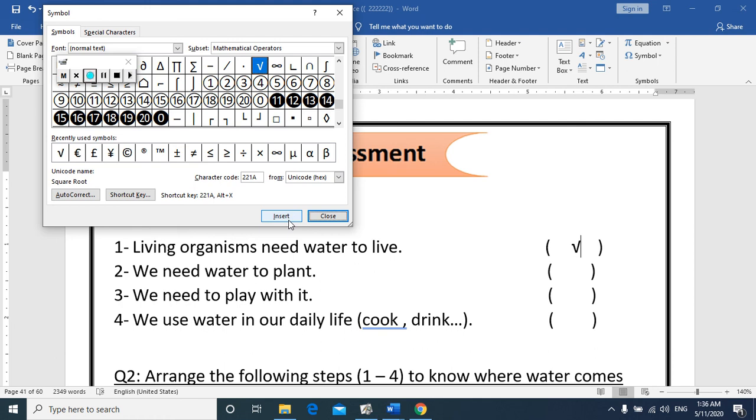Okay. Number 2, we need water to plant. Right or wrong? Who can tell me? Wait. Think carefully before answering. I am waiting. Yes, Omar? That's right. Very good. Number 2 is right because we need water to plant. So we put here right mark also.